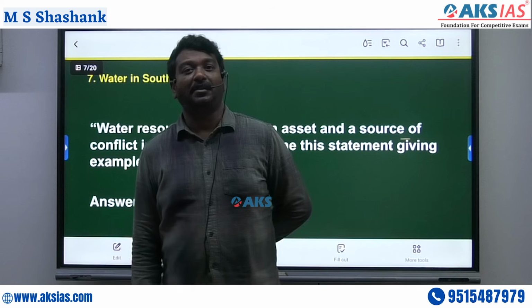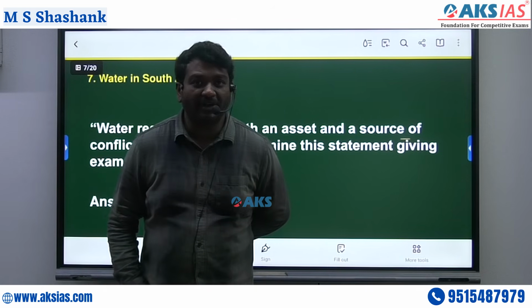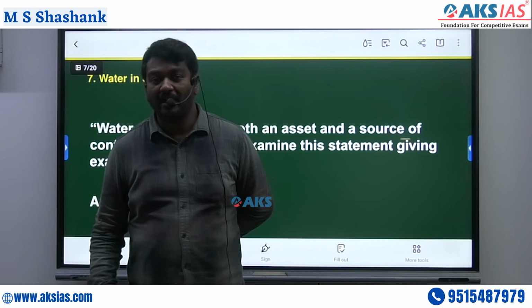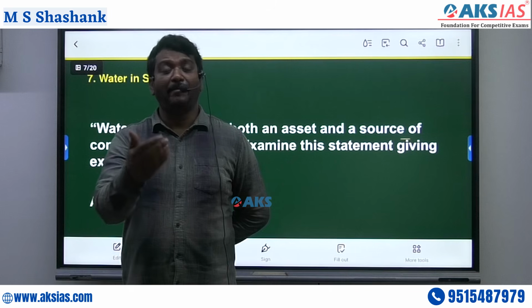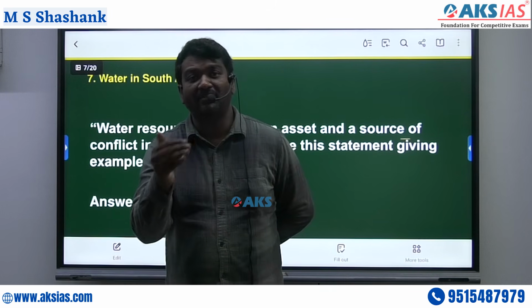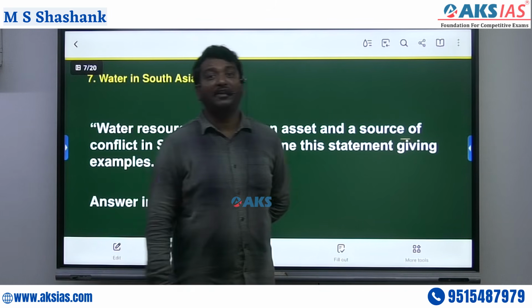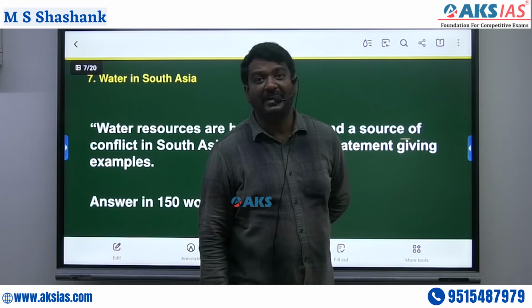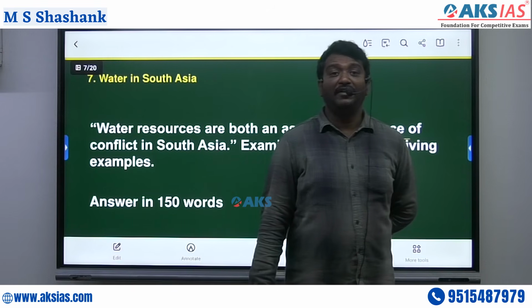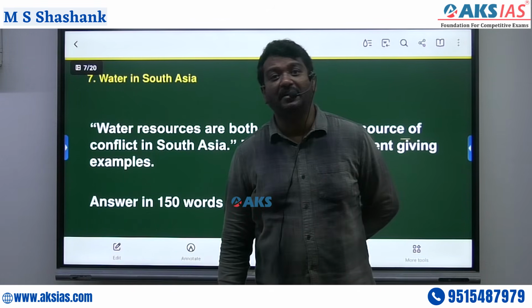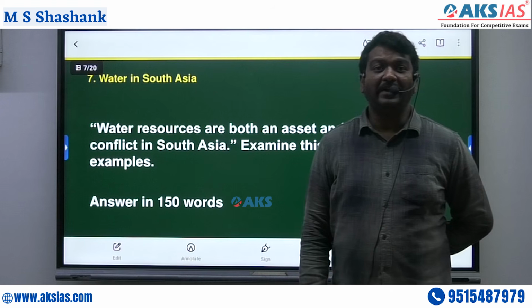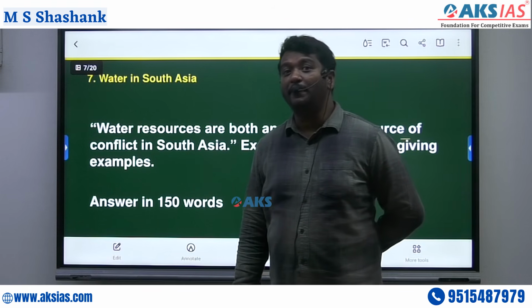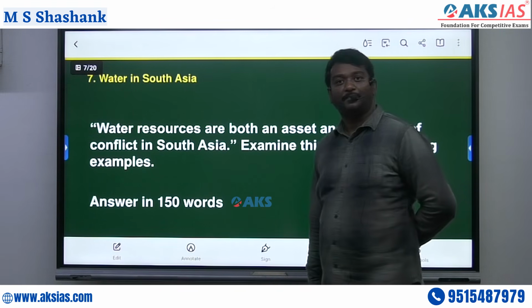Water is an asset because we have the Ganges Water Treaty, we have the Farakka agreement, right? With Nepal we have agreements, with Bhutan we have agreements. But when it comes to China building a dam on the Brahmaputra, when the Indus Water Treaty is held in abeyance, that has led to water becoming a source of conflict.